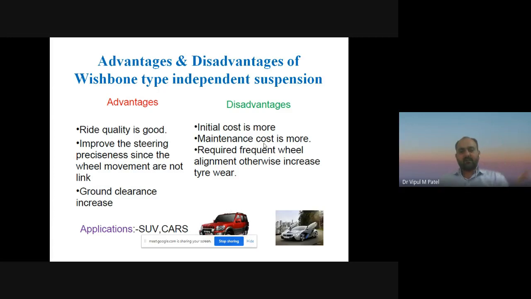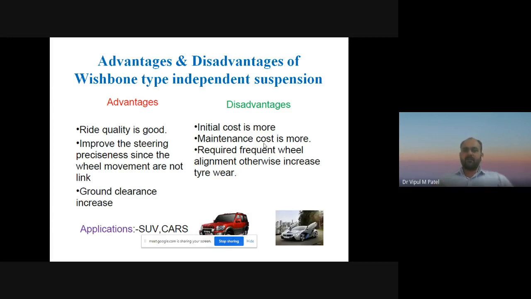If we look at the applications in SUV cars, the initial cost is more, because we know that in the automobile market the SUV car price is higher compared to hatchbacks, sedans, etc. So initial cost is more, and maintenance cost is also more, right? Component cost is also more, that's why maintenance cost is also more.